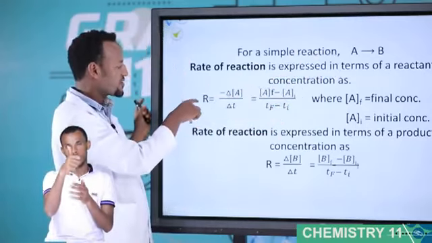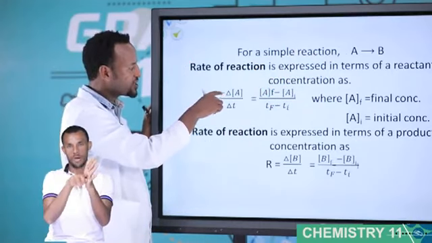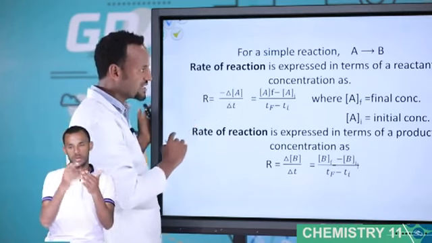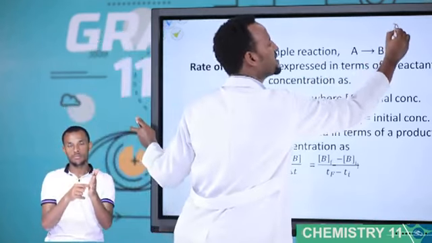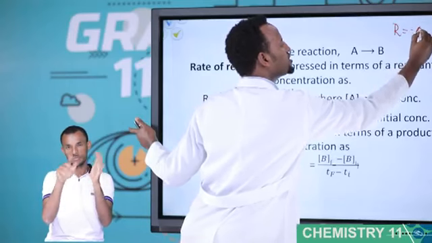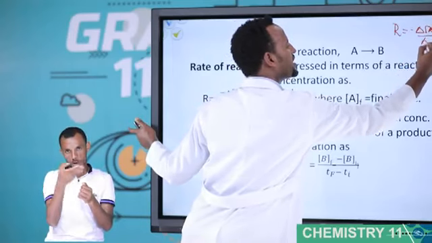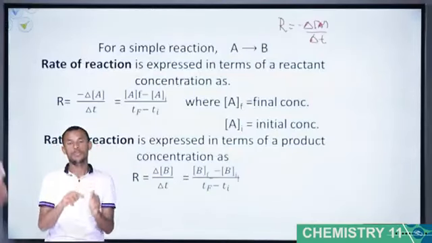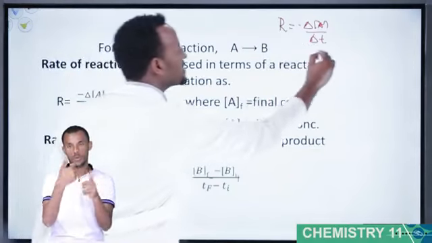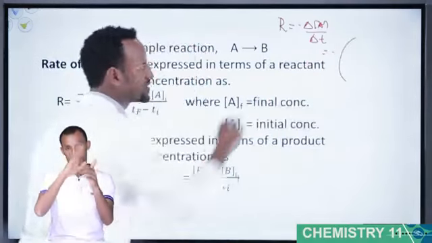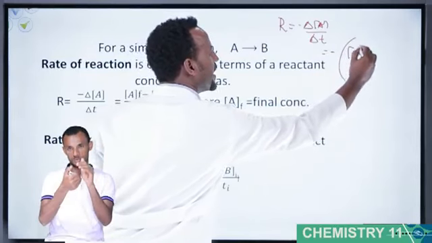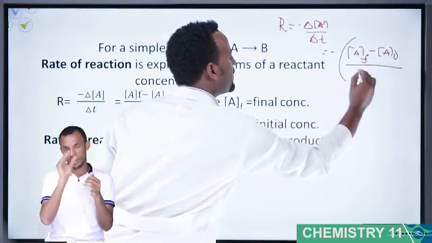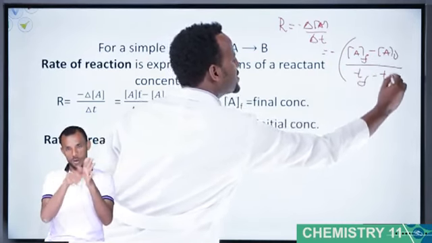Therefore, for A, rate is equal to minus change in concentration of A over change of time. This minus indicates the decrease of concentration with time, which means minus as a whole, concentration of A final minus concentration of A initial over T final minus T initial.